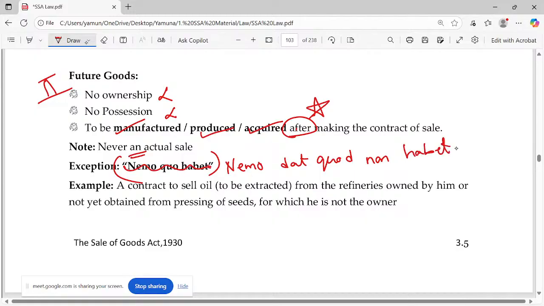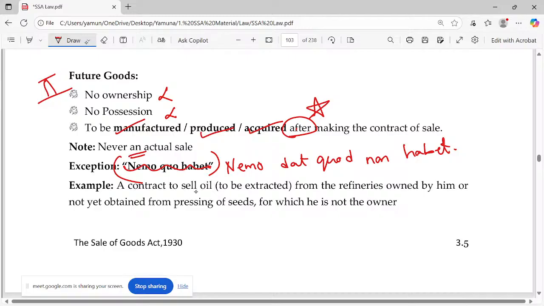Nemo dat quod non habet: உன்னோடதே இல்லைன்னா நீ எப்படியா விப்ப அப்படின்னு கேட்கிற மாதிரி வேற ஒன்றும் இல்லை. Okay. If it is not yours, how can you sell it? But this is an exception to this case because future goods can be sold. We enter this as an agreement to sell, not a contract of sale. Please try to highlight: this is agreement to sell.